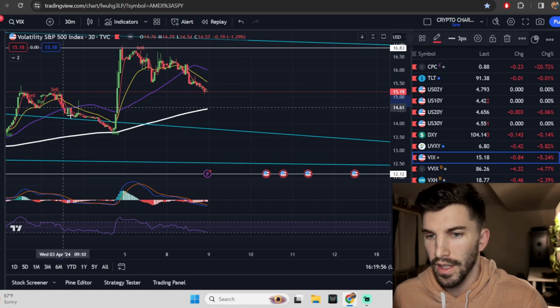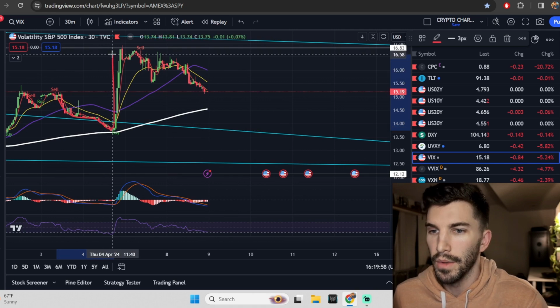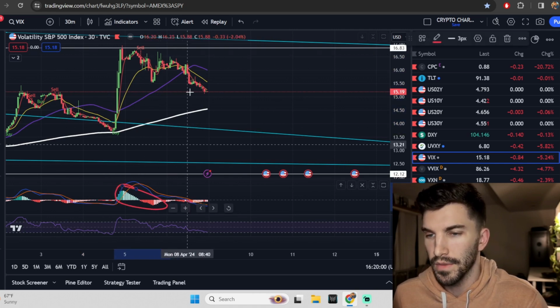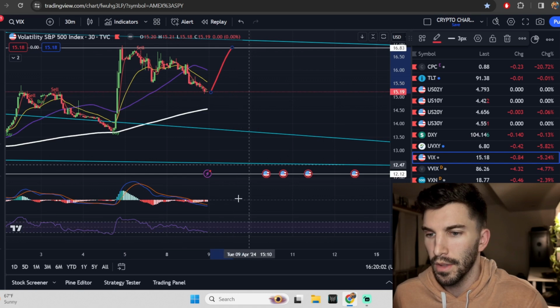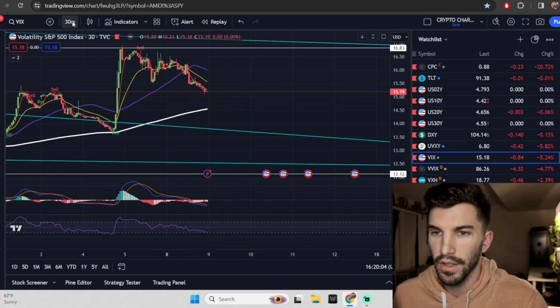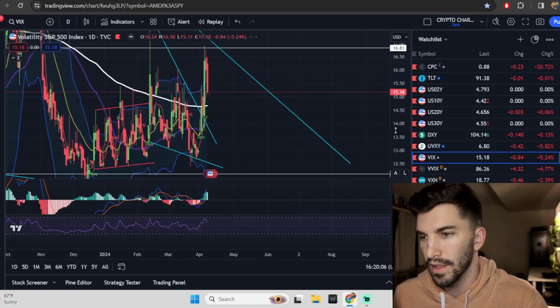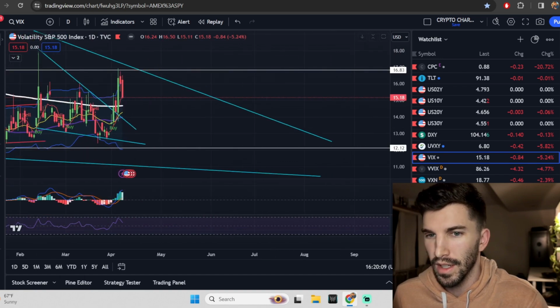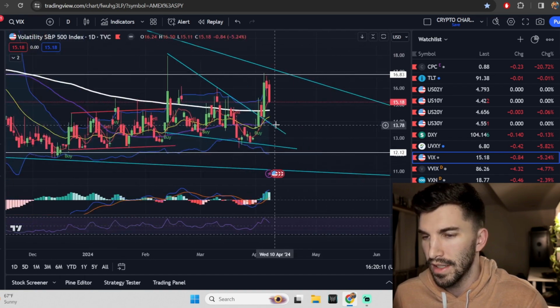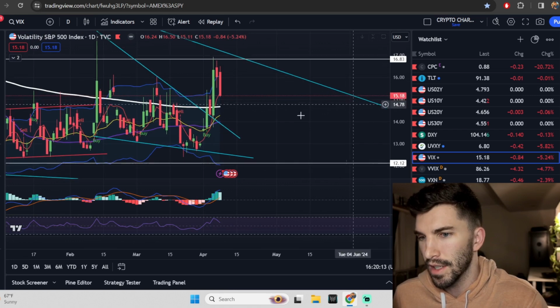But you'll notice the last time we had this type of behavior, we saw a break to the upside and went into positive territory. So be aware that we can go positive with this still on the 30-minute. And I just wanted to point out volatility can come back in. I'm not leaning towards it coming back in right away. I think we still might see that upward price action before it happens.